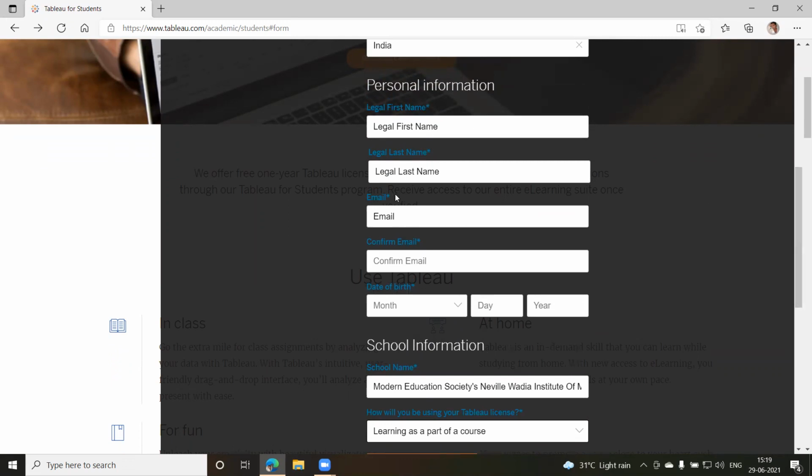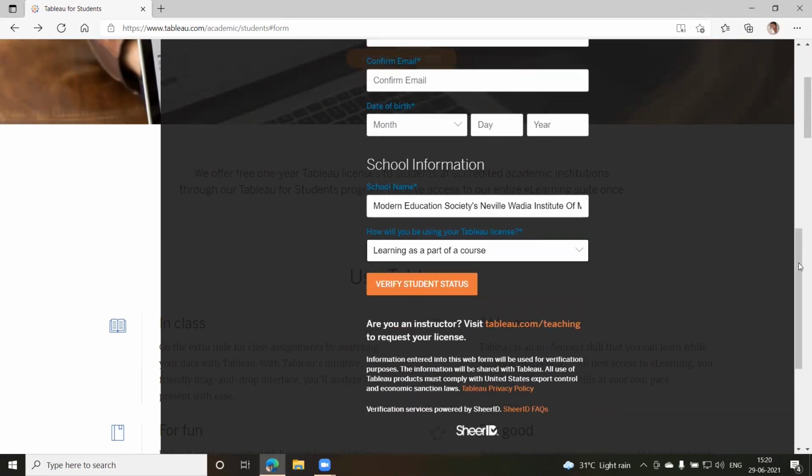So all this information, once it is entered, you'll be able to download that version. Okay, and you will be getting a mail in your email ID. Go there and verify it. So it will ask you to first verify that you have requested the license, and within I think 48 hours, or they claim in 48 hours, you might get the student license, which will be in your mail. Okay, so once you get the student license, you can install the software, and if you have already installed, you can just go and punch in the credentials, especially the license key, which they will provide you. You can go and enter that there as well.